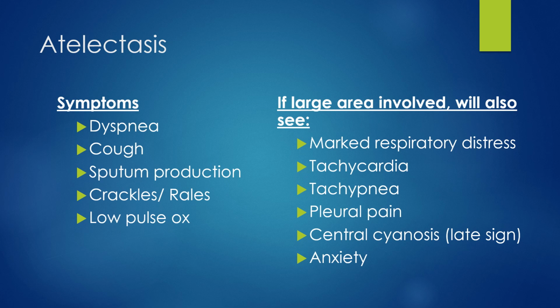When we do a chest x-ray, it may suggest a diagnosis of atelectasis before clinical symptoms appear. So you might see atelectasis on x-ray, but we don't hear it in their lungs, or they may not have symptoms yet. Chest x-rays usually lag 24 hours behind clinical symptoms, especially with improvement. So we will see that the person is clinically getting better, they feel better, their SATs are doing better, but that x-ray may still show atelectasis, and that's okay. As long as that clinical symptom is improving, the x-ray will catch up in time.